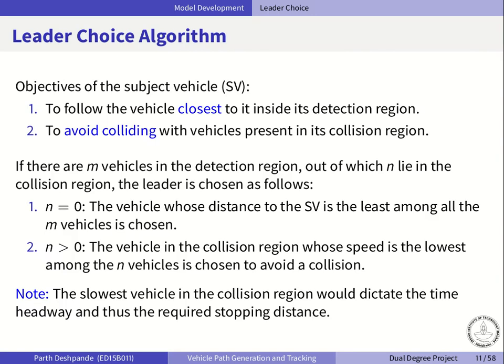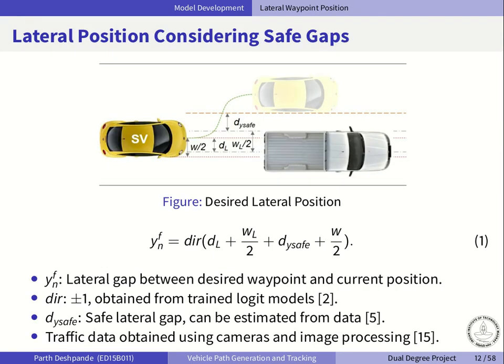So based on these regions, we define a leader vehicle, which is chosen as the slowest vehicle in the collision region as it has the highest risk of collision. And if there is no vehicle in the collision region, it is chosen as the diagonally closest vehicle in the detection region. So once we choose the leader vehicle, the next step is to decide on a desired waypoint. And the y coordinate of this waypoint is based on the fact that a safe lateral gap has to be maintained with the leader vehicle at the end of the overtake as shown in the figure. This is also represented by equation 1.